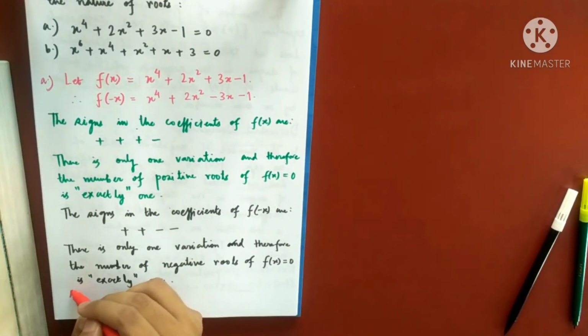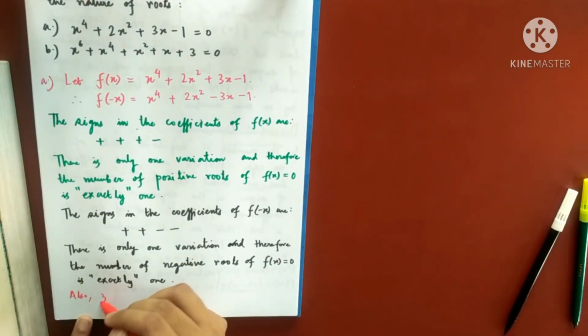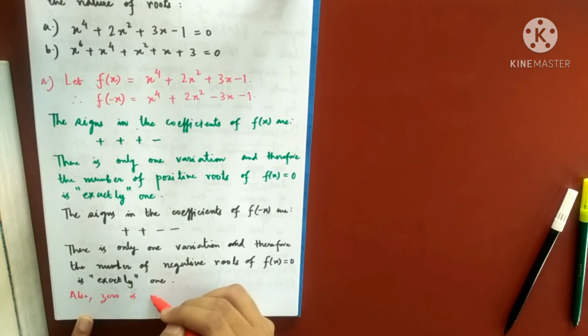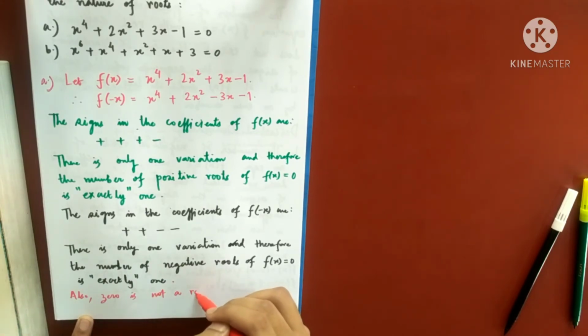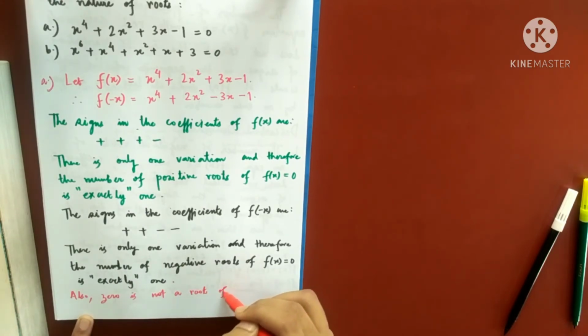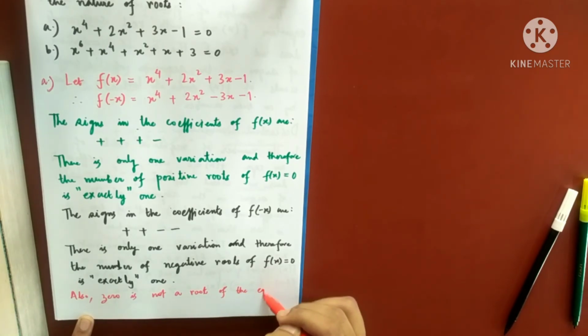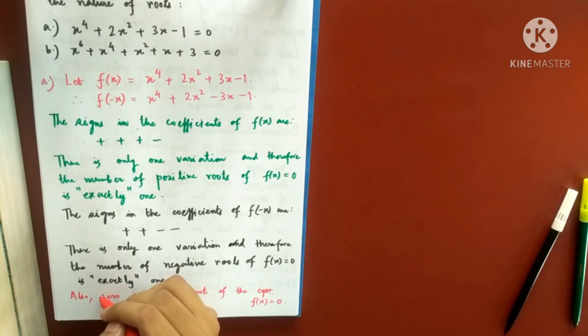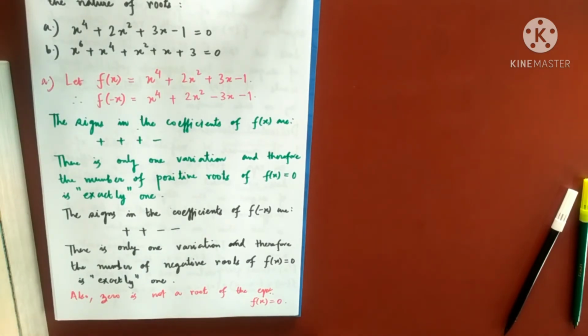So also 0 is not a root of the equation f(x) equals 0. So my point is this, you always have to check for 0. So this completes all the real roots.